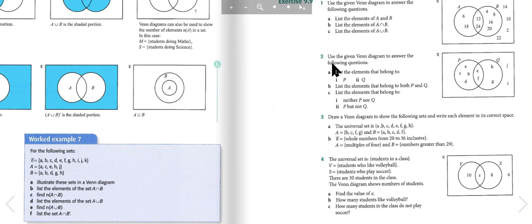List the elements that belong to P and Q. So the elements that belong to P are A, B, C, D, E, and F. And the elements that belong to Q are E, F, G, and H. List the elements that belong to neither P nor Q, and P but not Q. So the elements are I and J. They belong to neither P nor Q. And the elements that belong to P but not Q are A, B, C, and D.